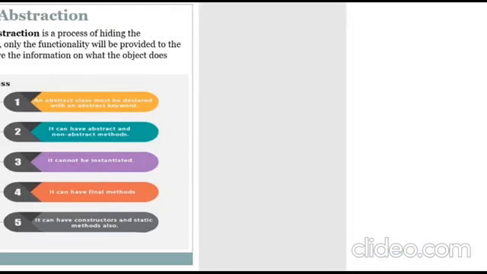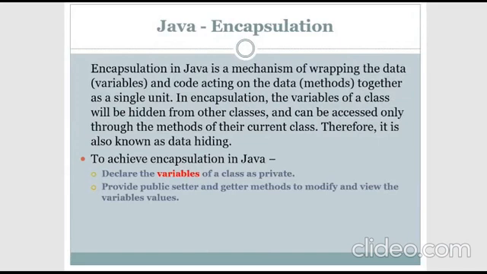That's where the concept of encapsulation comes in. Whatever data is wrapped into the variables that we are trying to protect, we protect using the access specifier called private, and we use set and get methods to modify those variables. Instead of directly handling the variables, we use the set and get methods to modify them in order to protect them.